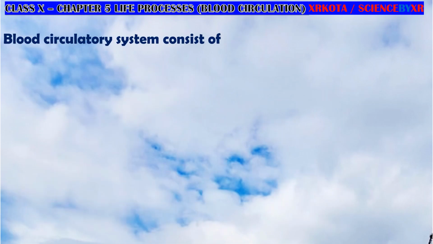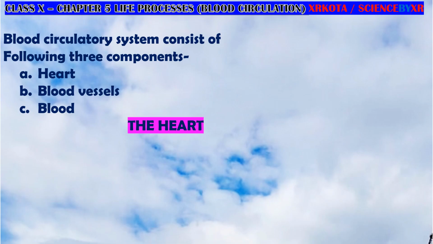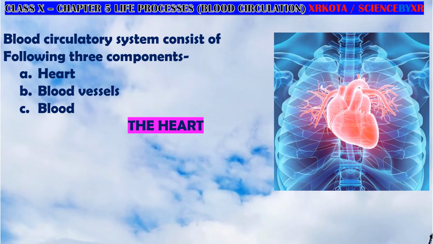The blood circulatory system in human beings consists of the following three components: the heart, which is acting as a pump, blood vessels, which are acting as the channels, and the blood, which is acting as a medium of transport. Let us discuss the heart. The heart is located here in the center of the chest cavity. Let us study about them one by one. How many hearts are found in human beings? Only one heart is there. So the number of hearts is one.